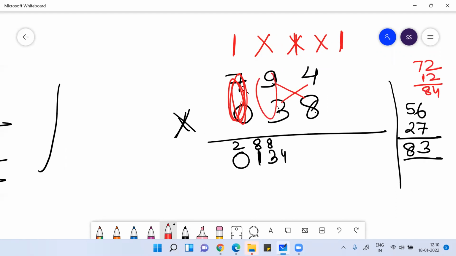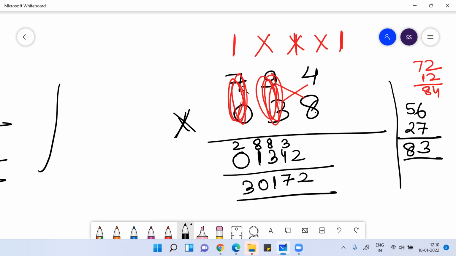Then forget this. 8 fours are 32, right? 2, 3 carry on previous number. So your answer will be 2, 4 plus 3, 7. Then this is 8 plus 3, 11, 1 carry 10, 3, 0, 1, 7. Clear everyone?